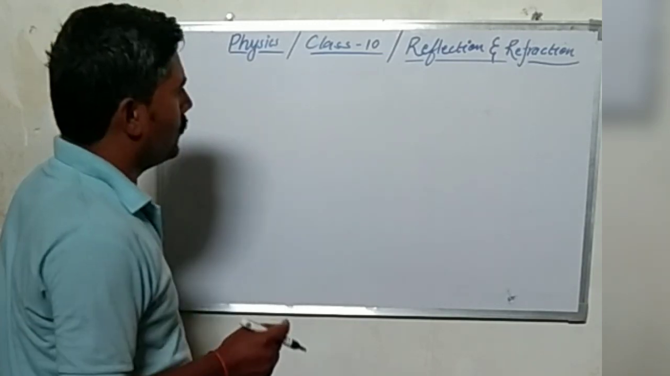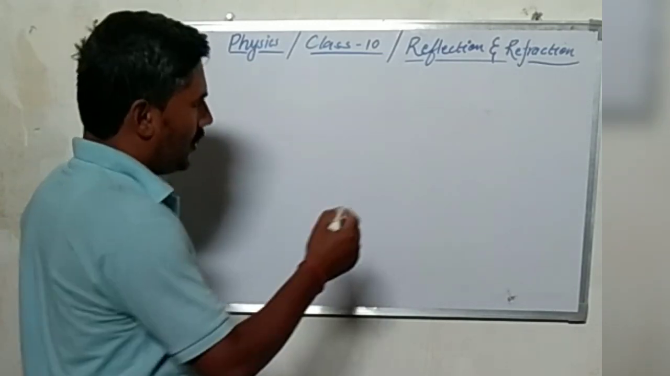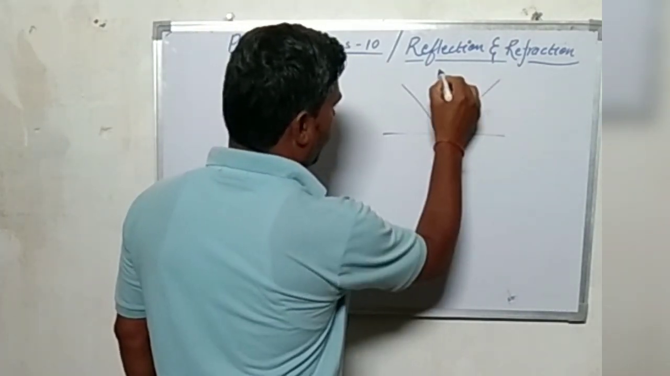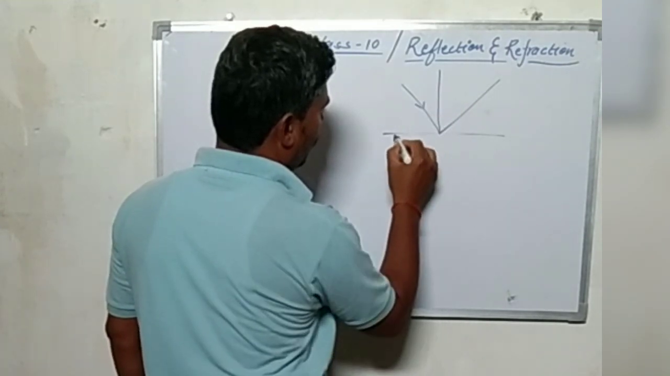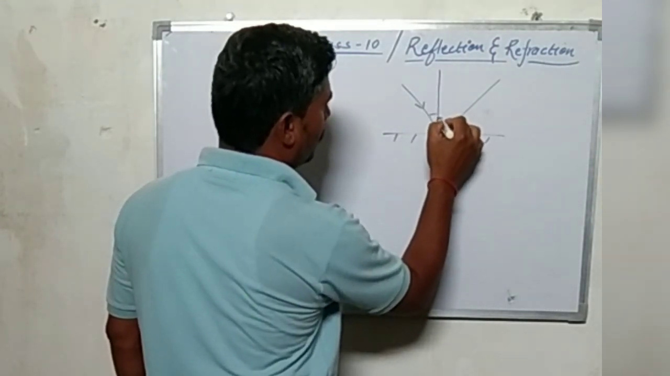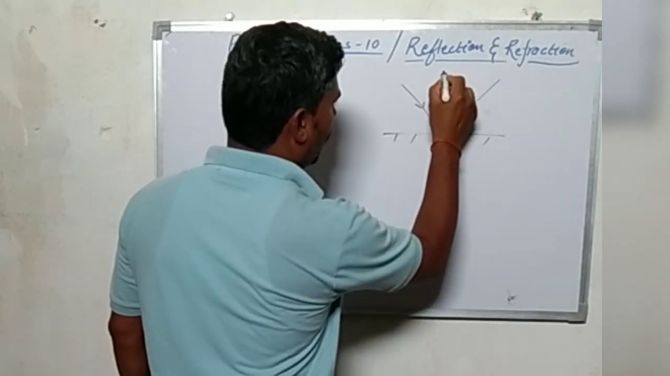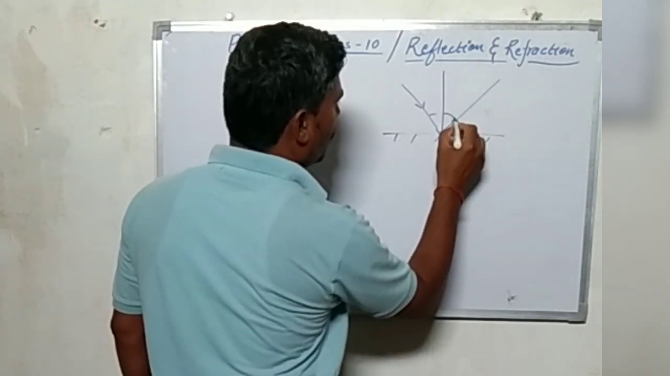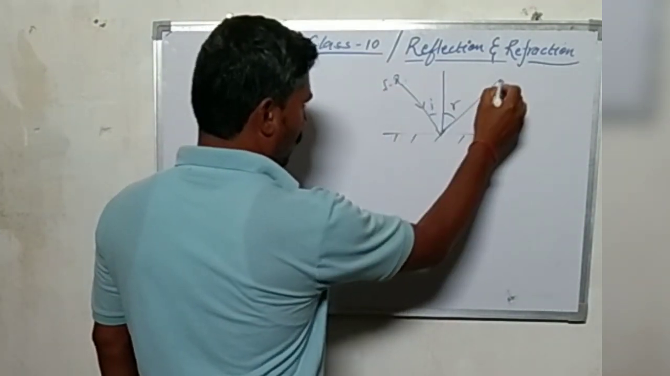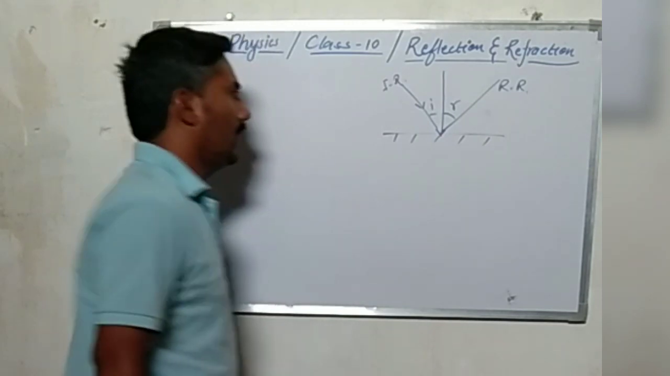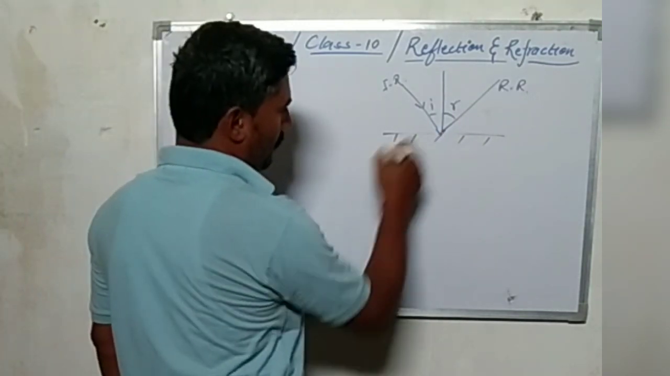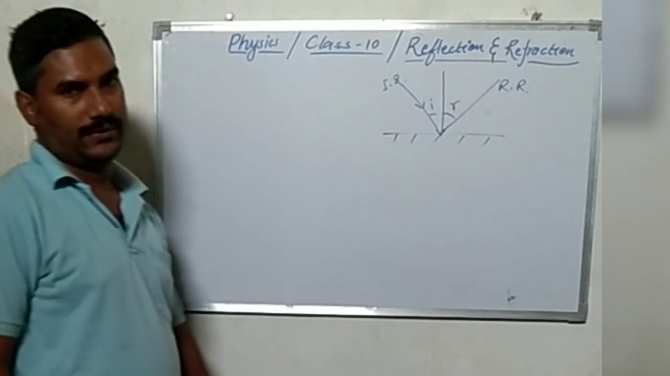So students, so far we have discussed the laws of reflection, which say that when an incident ray falls on a reflecting surface, it bounces back to the same medium and the angle of incidence is equal to the angle of reflection, and the incident ray, reflected ray and normal all lie in the same plane at the point of incidence.